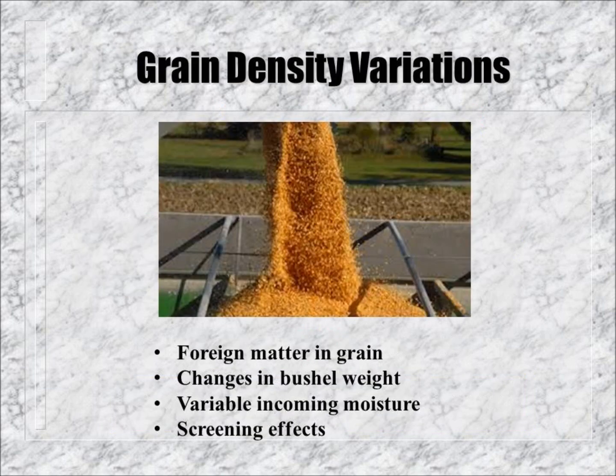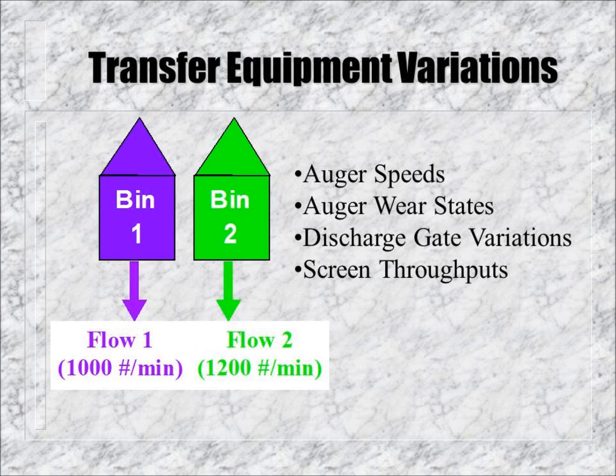The density of the incoming grain can vary due to many factors, including foreign material in the grain, changes in the bushel weight or incoming moisture, and screening effects. Additionally, there are inconsistencies in grain transfer equipment, such as variations in auger speeds and wear states, discharge gate variations, and deviations in screen throughput. These variations will cause the flow rate of the grain through the mill to fluctuate.